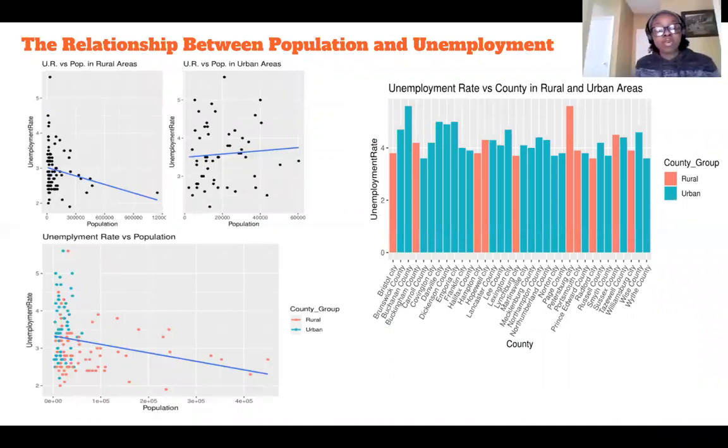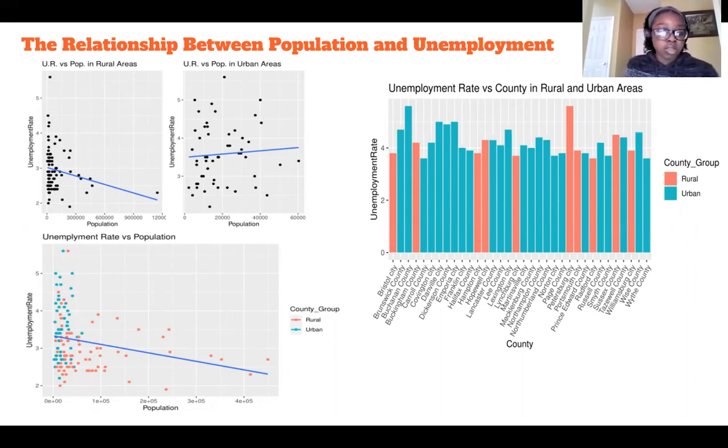I looked at the overall relationship between population and unemployment, which has no correlation overall, according to the correlation coefficients. In rural and urban areas, there's also not a correlation between population and unemployment rates. The counties with the highest unemployment rates include Buchanan County, Petersburg City, and Danville City. The job market and economy was constantly changing in 2019, resulting in a multitude of employment rates despite the population.